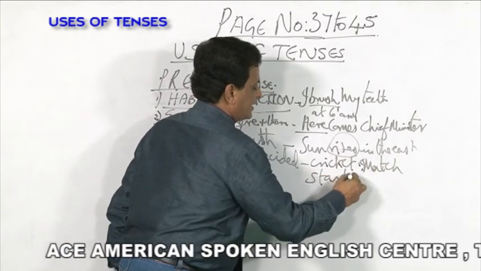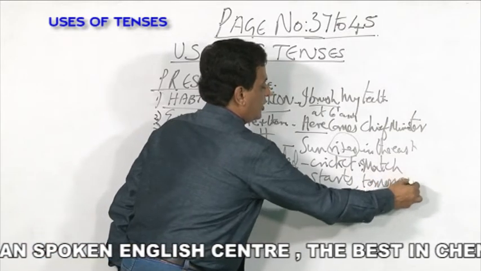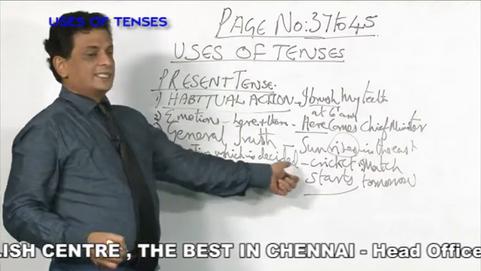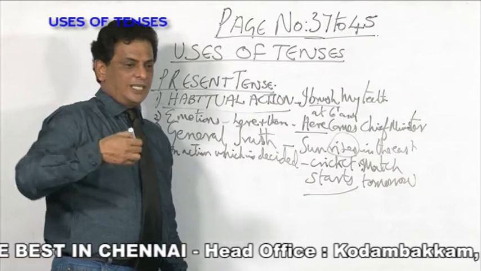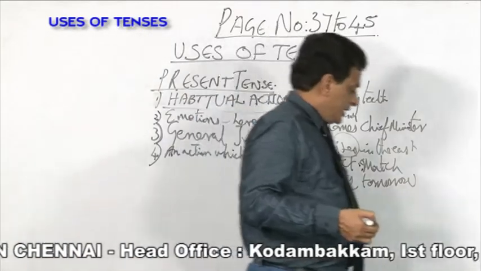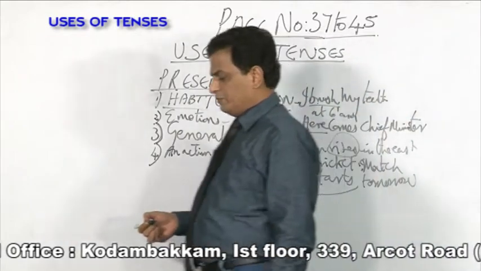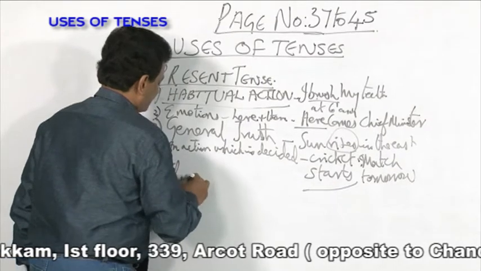So, starts tomorrow. Even though tomorrow is there, you are not using will start, you are using starts because the action is decided, the program is already decided. Then you are using this present tense. Then what is the other important place? The 5th place, it is the quotation.